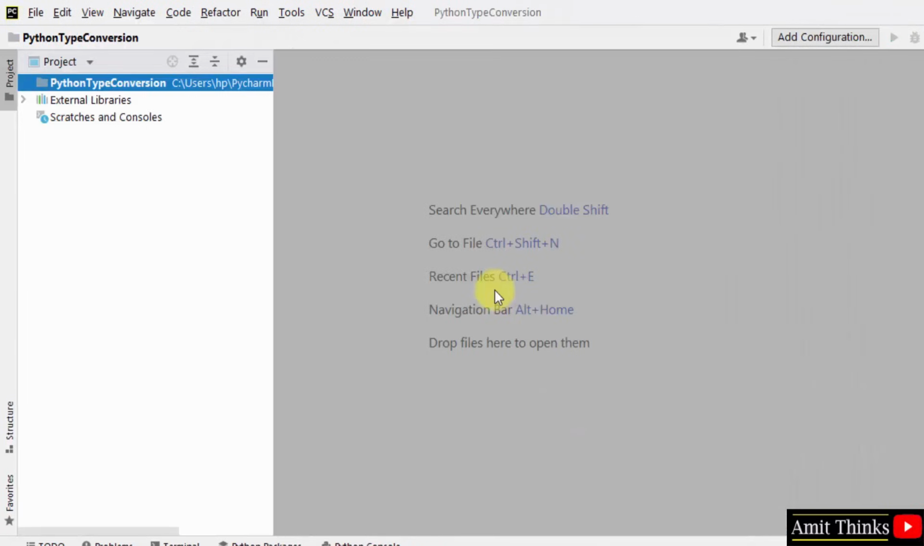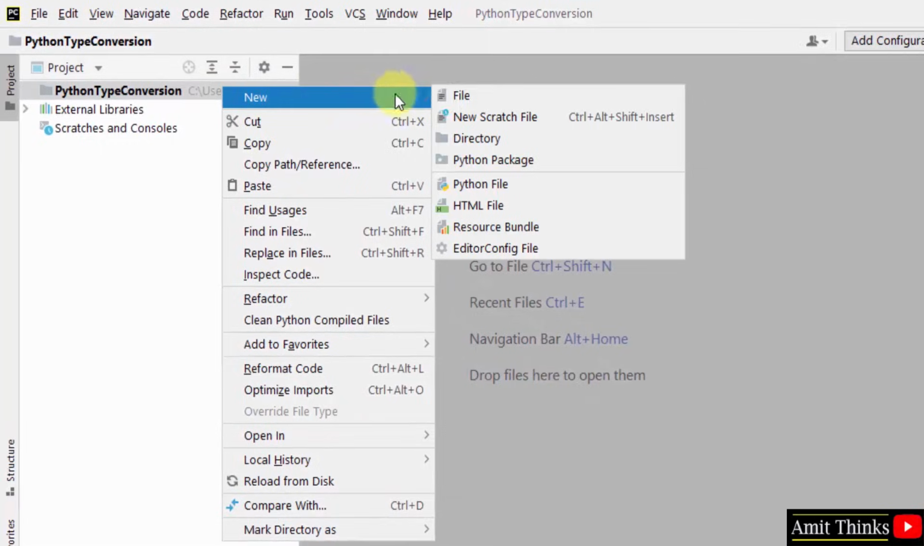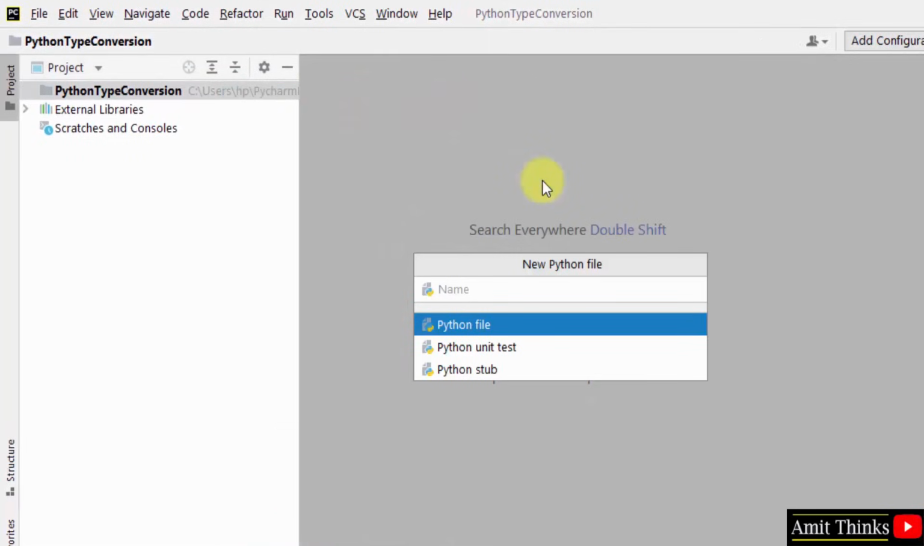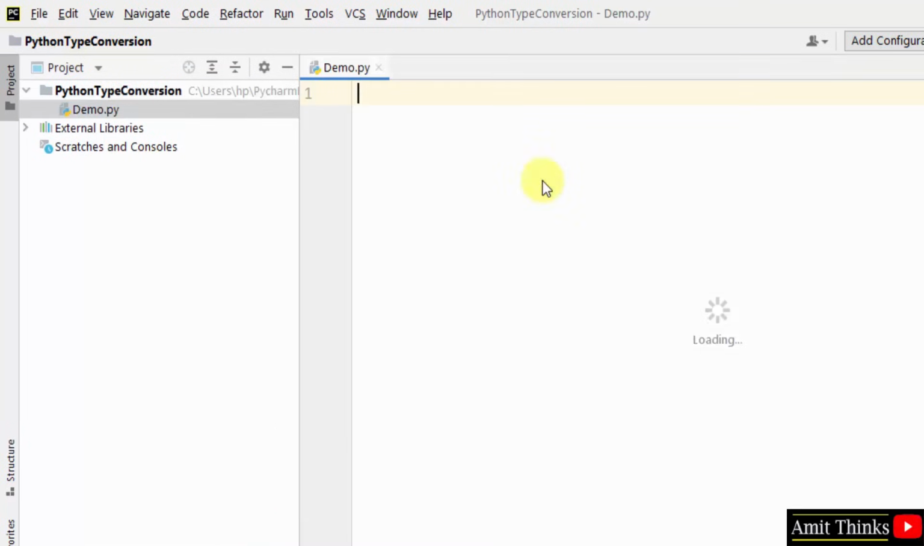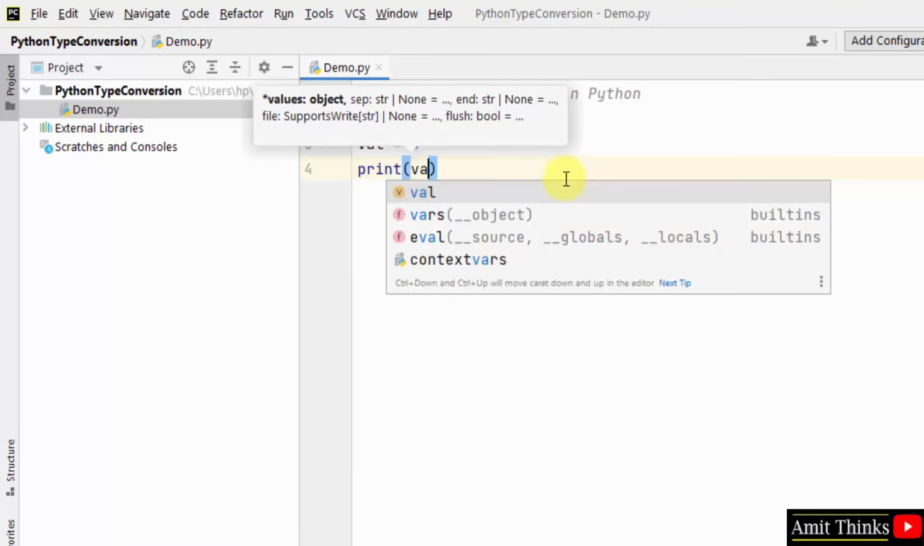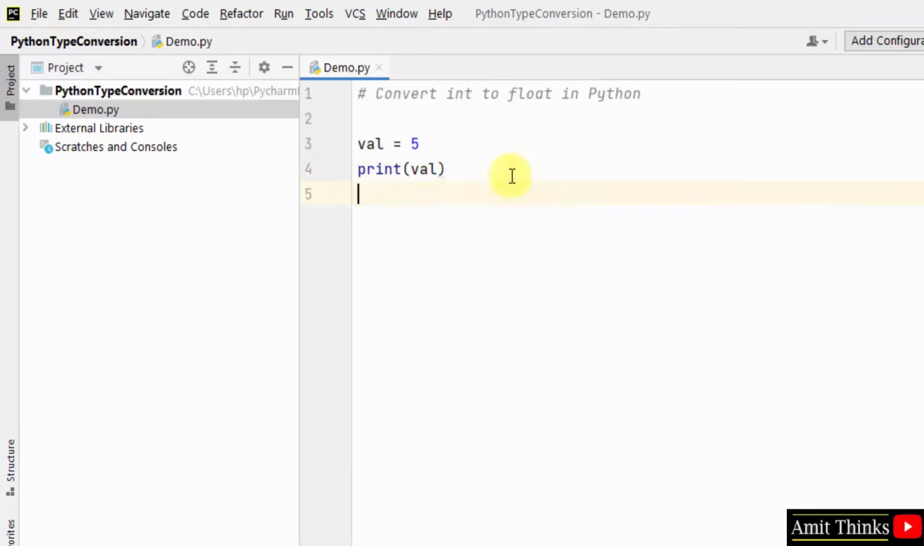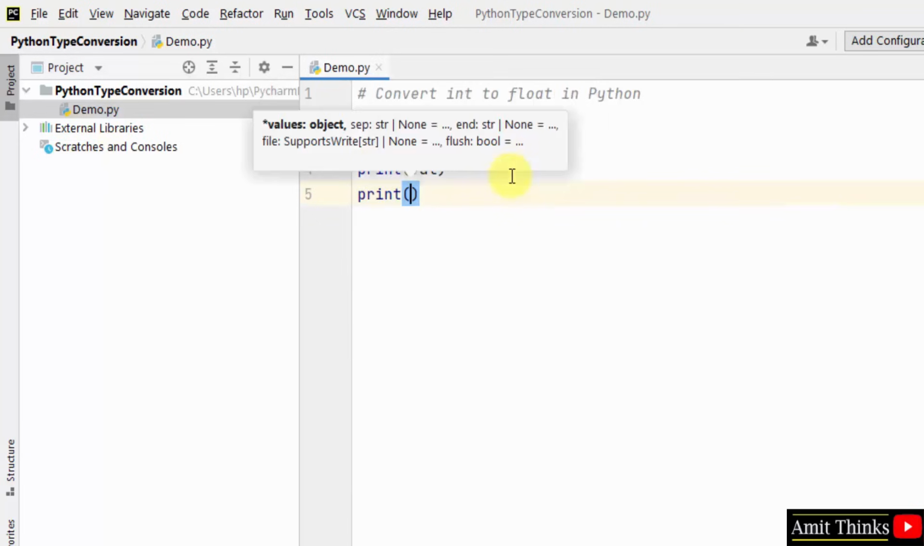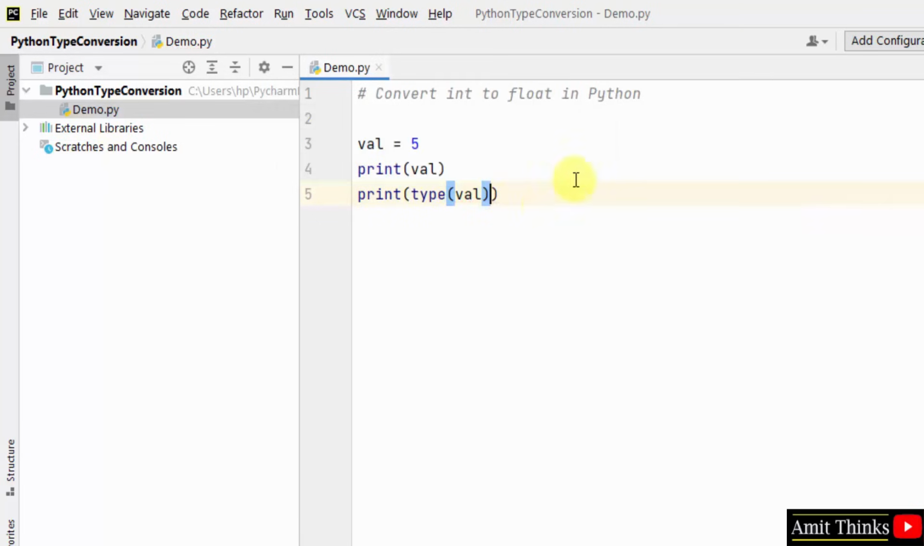After clicking create, you can see the project got created. Let us create a new file. Right click, new Python file. I'll add the name demo and press enter. Here is our file. Now let us first see how we can convert into float. For that, at first I'll create a variable. I added the int type. Now I'll print it. Now I'll also print the type so that we can check it later.